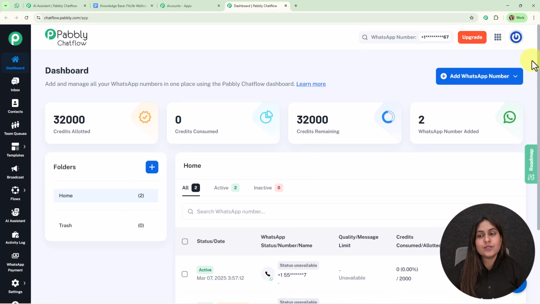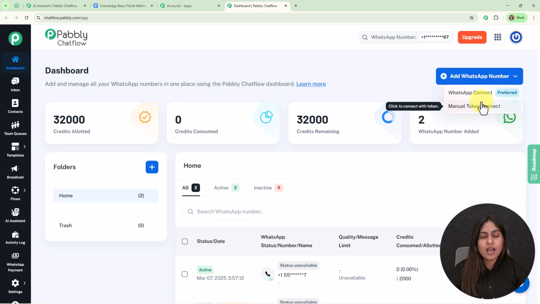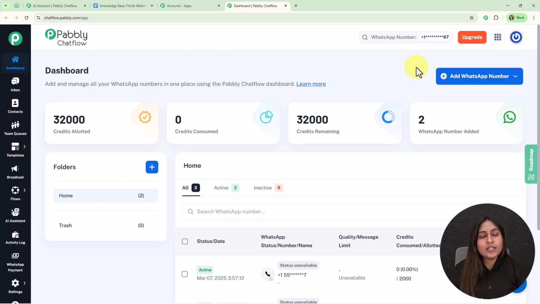So here to connect yours, you need to click on this add WhatsApp number button and here you can see two options. So if you wish to learn about any of the methods in detail, then you can watch the video link available in the description for the same. Or else you can find them on our YouTube channel as well. So now here let me tell you that it offers some amazing features that are available over here in the left side bar. So if you wish to learn about any of the features in detail, then you can watch the videos dedicated to each of the features available on our YouTube channel and in the description box as well.